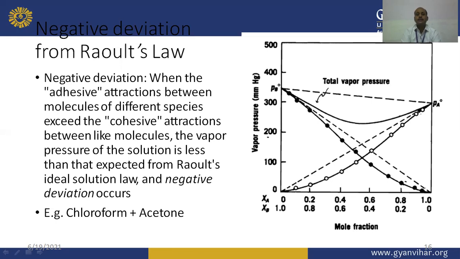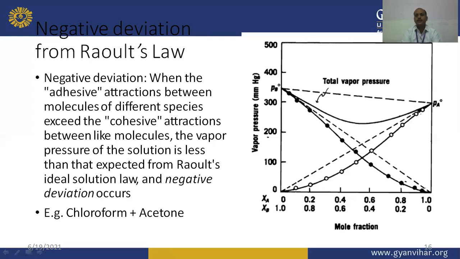The condition is given here: when the adhesive attractions between the molecules of different species exceed the cohesive attractions between like molecules. The cohesive attraction occurs between like molecules, while the adhesive attraction occurs between unlike molecules, like solute and solvent. So when the adhesive attraction between molecules of different species exceeds the cohesive attraction between similar molecules, the resultant vapor pressure of the solution will be less than expected from Raoult's law, and negative deviation occurs.